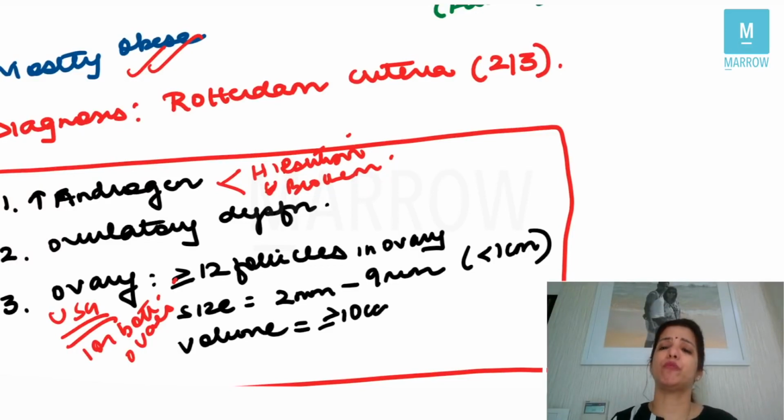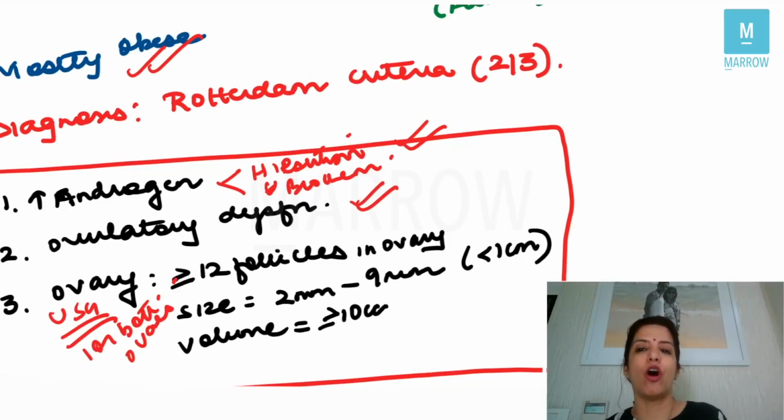Now, can ovaries be normal in a patient of PCOS? Yes, because if she is complaining of hirsutism and ovulatory dysfunction, then even if her ovaries are normal, still two criteria are fulfilled, and the patient can be a patient of PCOS. Right? So just because your question says that ovaries are normal, please do not say that it cannot be PCOS. It can 100% be PCOS if the patient has hirsutism and ovulatory dysfunction, right?